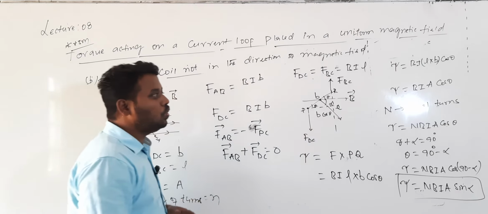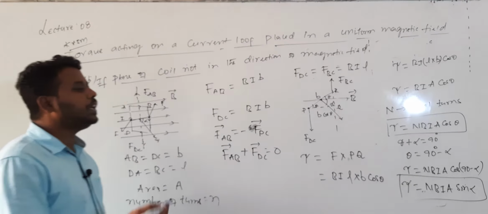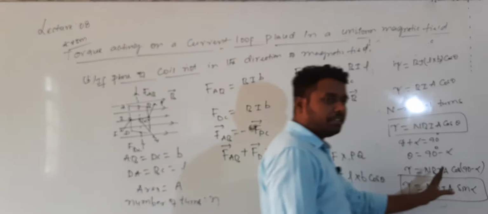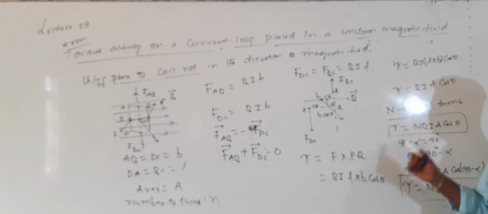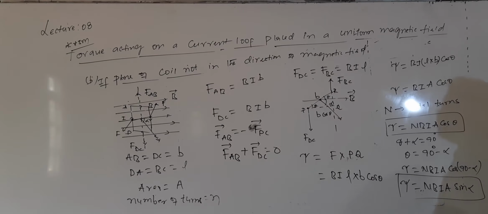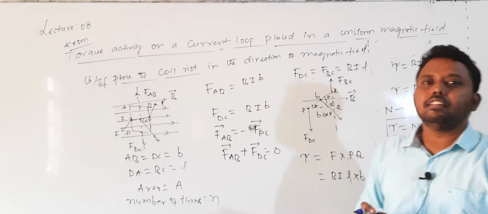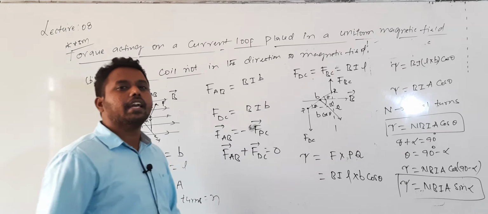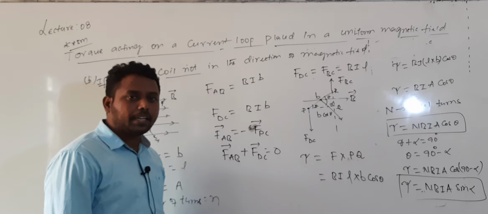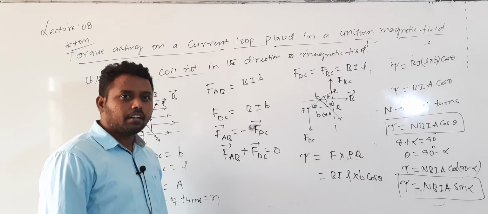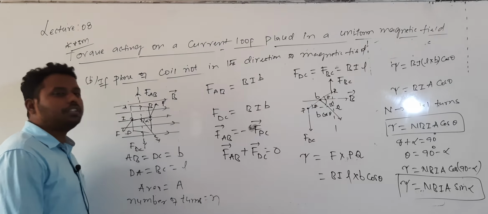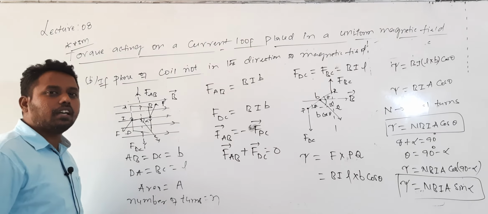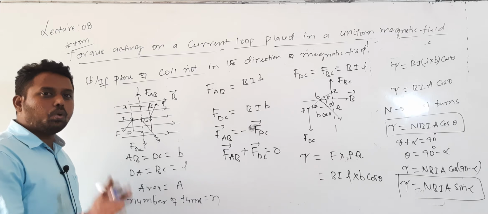Two formulas we got. One is n into B into I into A into cos theta. Other is n into B into I into A into sin alpha. When we get cos theta, we will get sin alpha. Whenever the plane of the coil is making an angle, we will get cos theta. Whenever the normal drawn to the plane of the coil is making an angle, we will get sin theta or sin alpha. Clear? So, this is the expression for torque acting on a current loop placed in a uniform magnetic field.